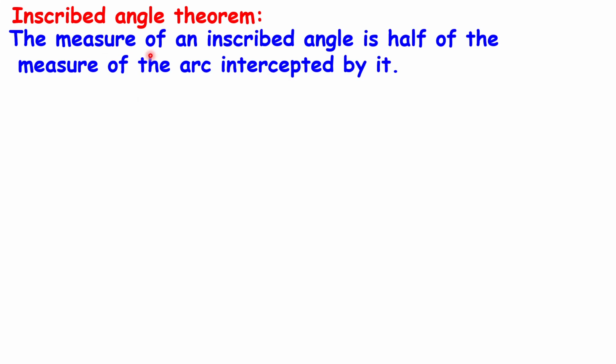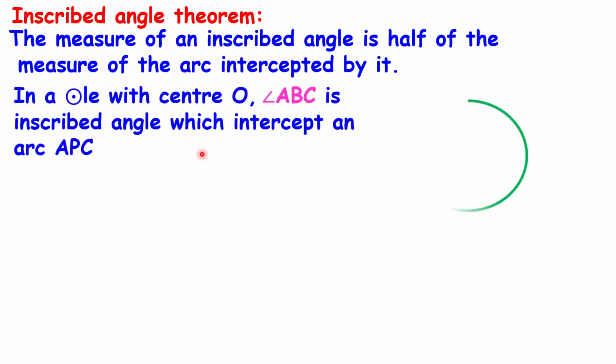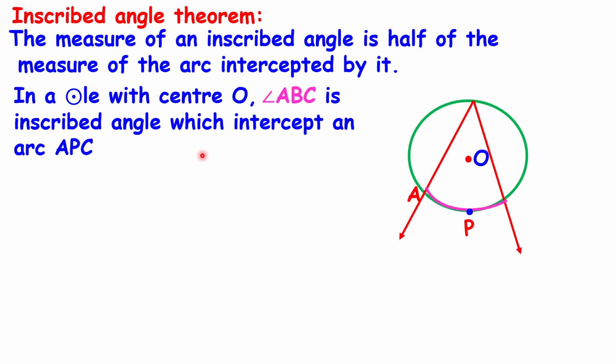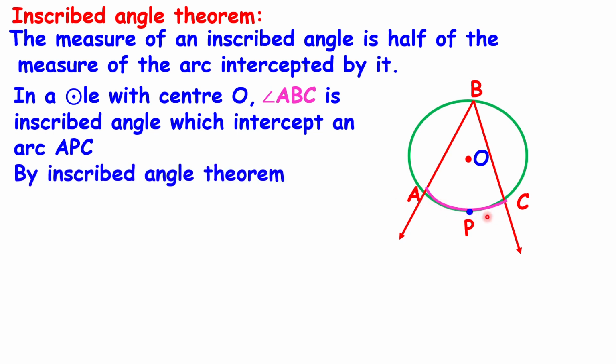Inscribed angle theorem. The measure of an inscribed angle is half of the measure of the arc intercepted by it. In a circle with center O, angle ABC is an inscribed angle which intercepts the arc APC. Then by the inscribed angle theorem, measure of angle ABC is equal to 1/2 into measure of arc APC.